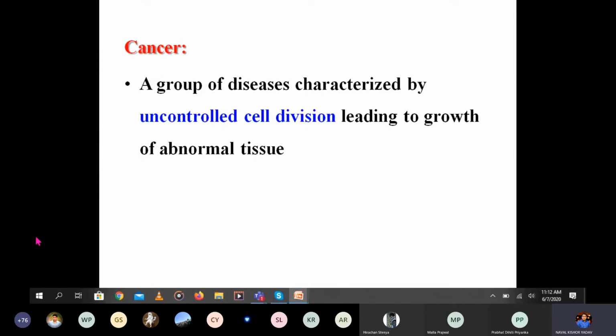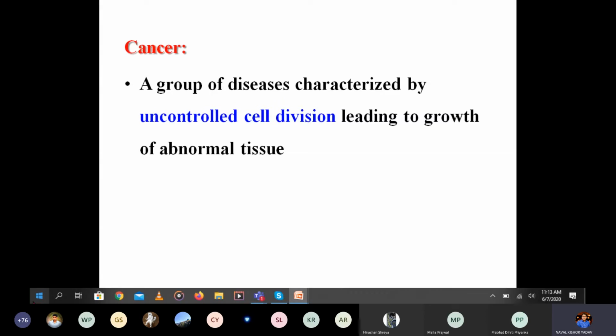But if you see, normally in our body, the proliferation of body cells is under strict control. The cell proliferation is under strict control. The cells can differentiate, divide, and die in a sequential manner. This will happen in a sequential manner in normal conditions.